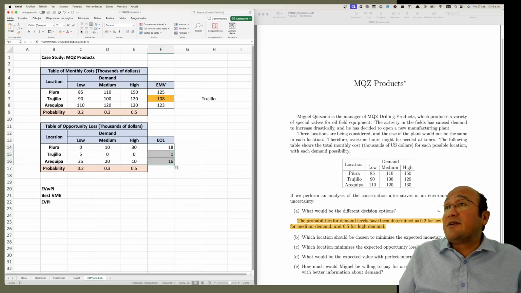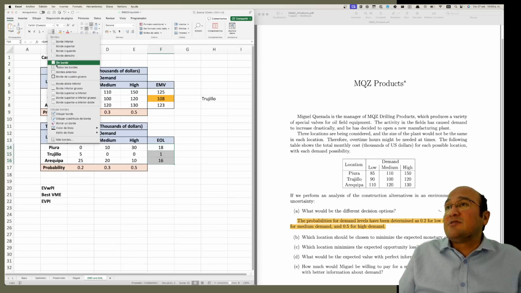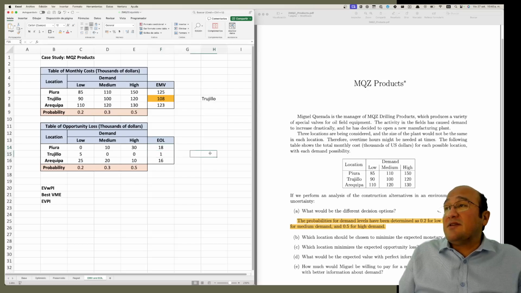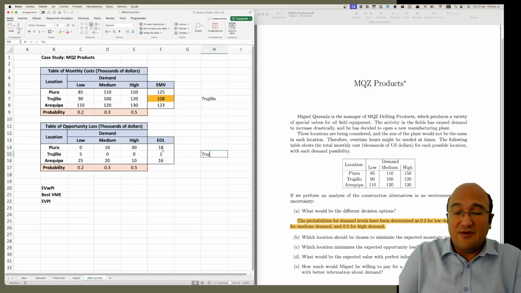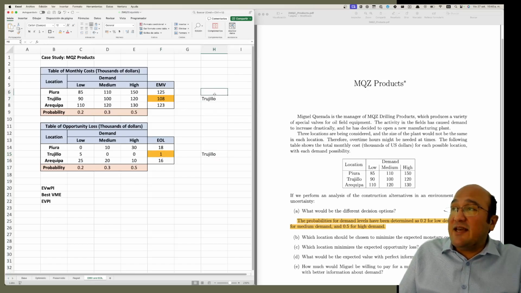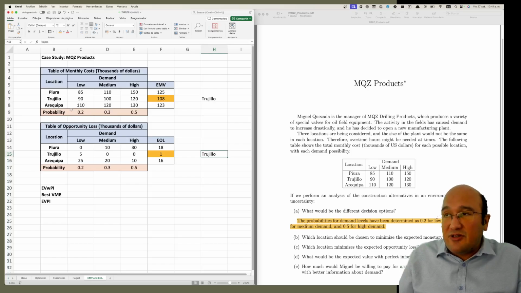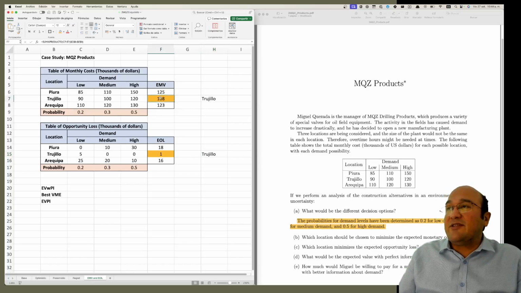You want here the lowest expected opportunity loss. Let me fix first the borders. The lowest is for Trujillo. Remember, in both criteria, you should have the same decision. Trujillo. If the decisions do not coincide, then something is wrong. So you have to recheck if you get different answers.